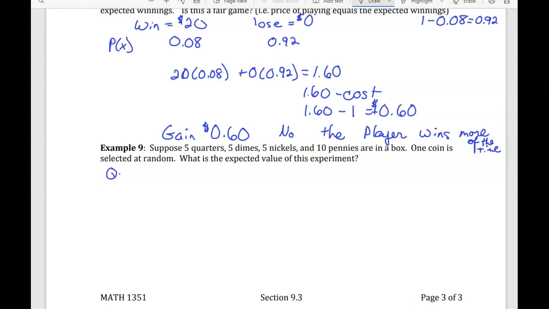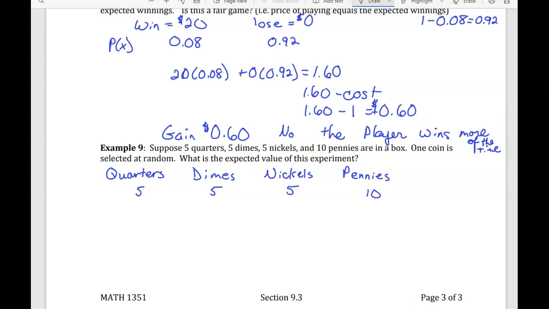So we have quarters, dimes, nickels, and pennies. So we have 5 quarters, 5 dimes, 5 nickels, and 10 pennies.